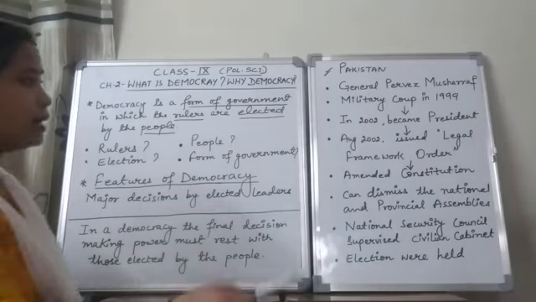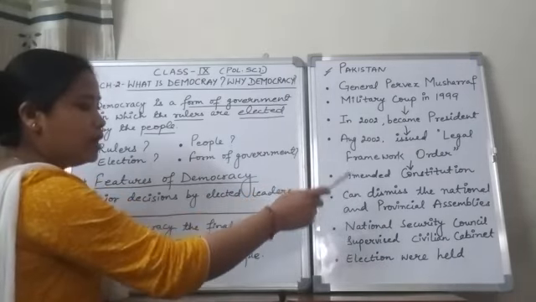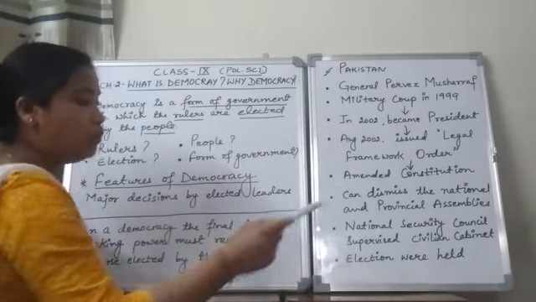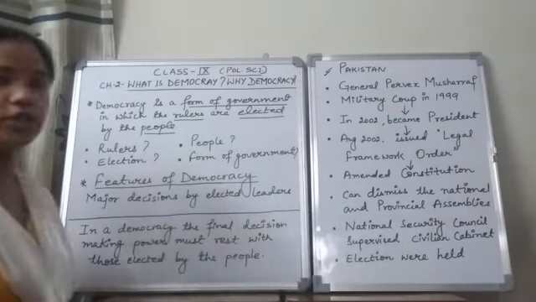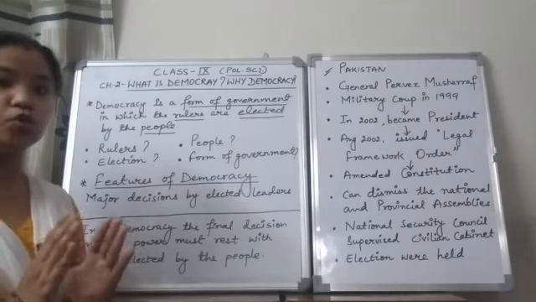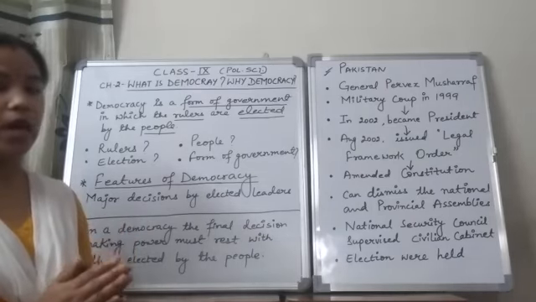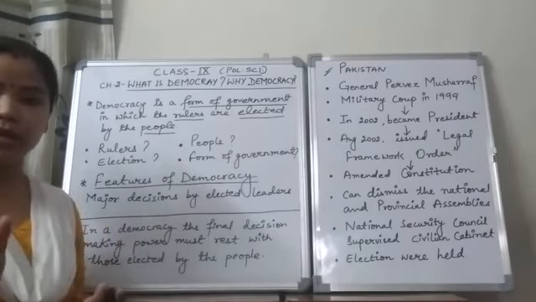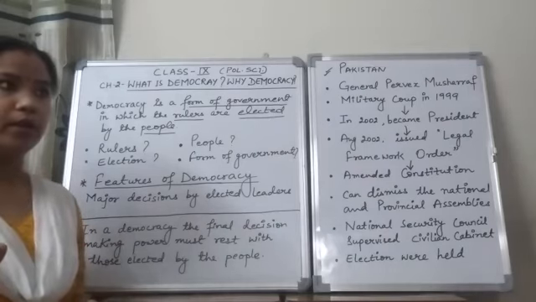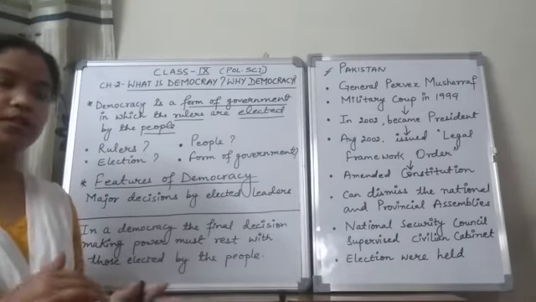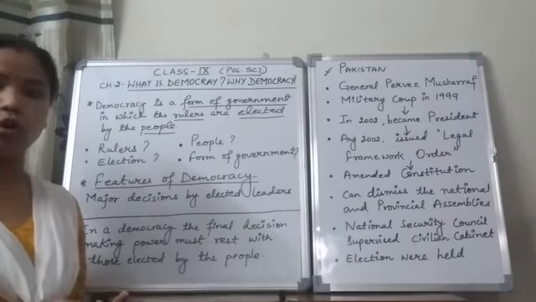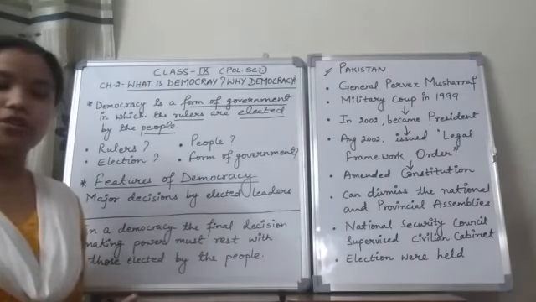Later on, under the same legal framework order, this person also set up one National Security Council, which used to supervise the civilian cabinet. Now, the civilian cabinet is similar to the defense ministry of our country. Like you all know, in our country the defense minister looks after or controls the defense related issues.